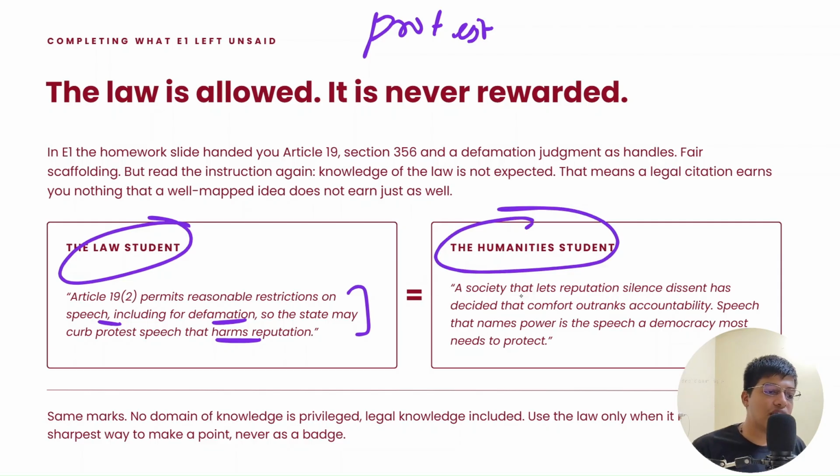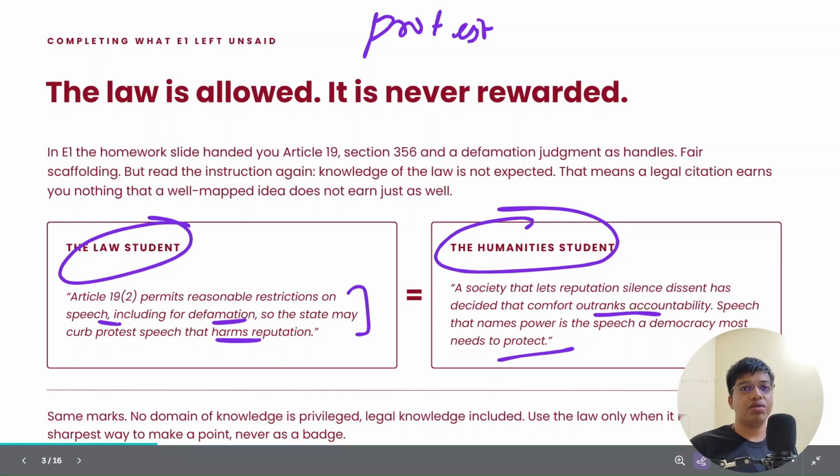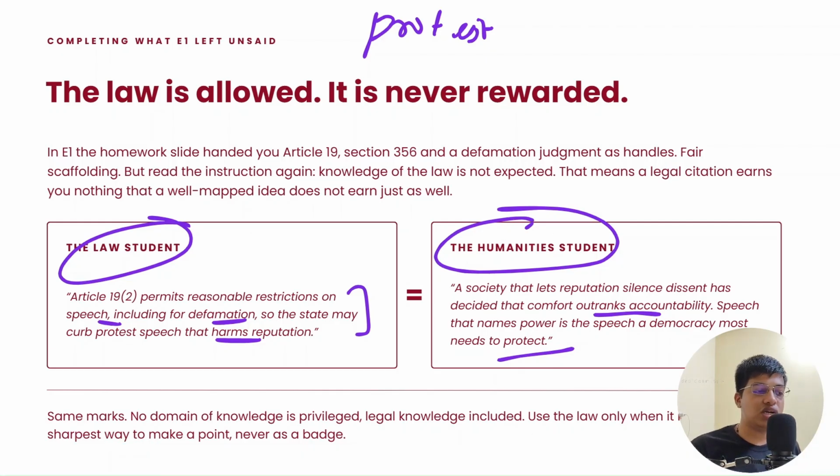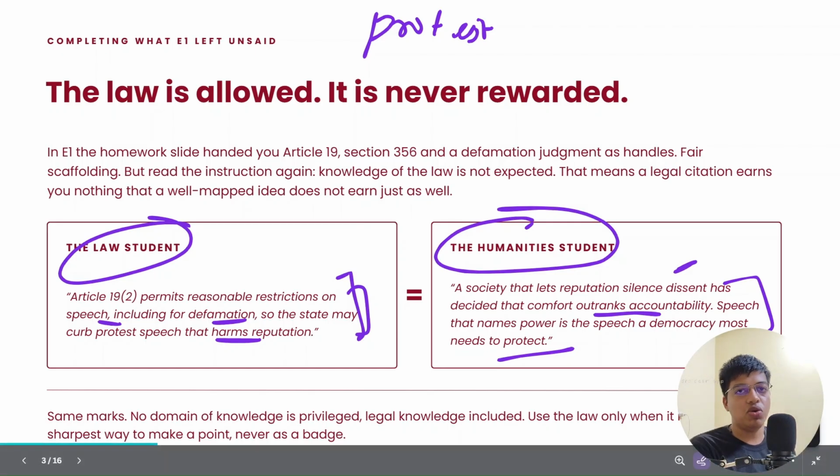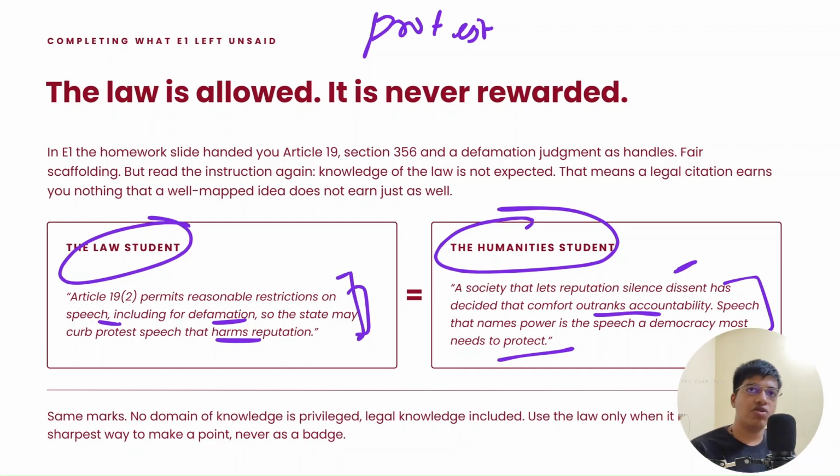So a society that lets reputation silence dissent has decided that comfort outranks accountability. Speech that names power is the speech a democracy most needs to protect. So it doesn't matter if you are a law student or a humanities student. This is the same content written in this format, and this is even better, because this is argumentative and it is structured as they want it to be. You may not know what Article 19.2 is, which you will be knowing given that you are watching our lectures consistently, given that you are reading the news. But even if you do not want to put that on your answer, this is a very good way, a very public policy, socio-political way how you can put your point through.